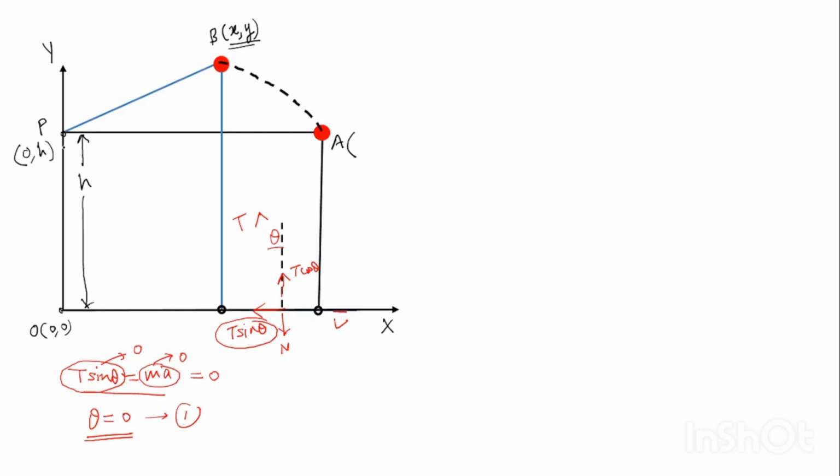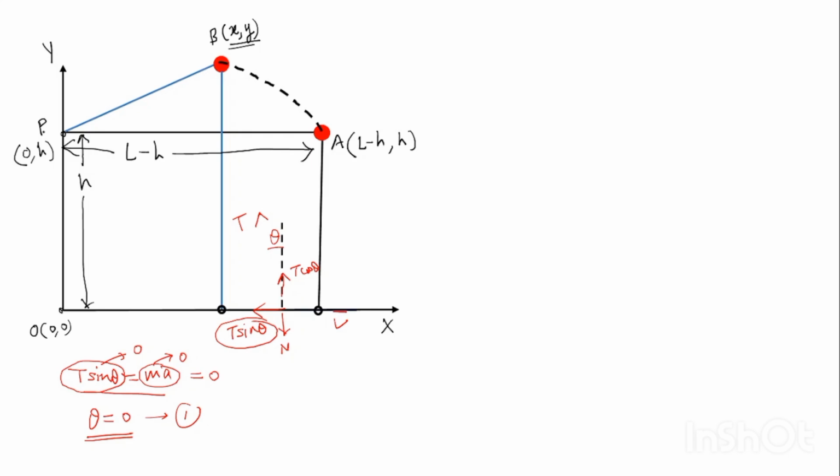That means what will this one be? This one will be L minus h, isn't it? So what is the x coordinate of A? It is simply L minus h, and the y coordinate of A is simply h. This is the initial point coordinate.